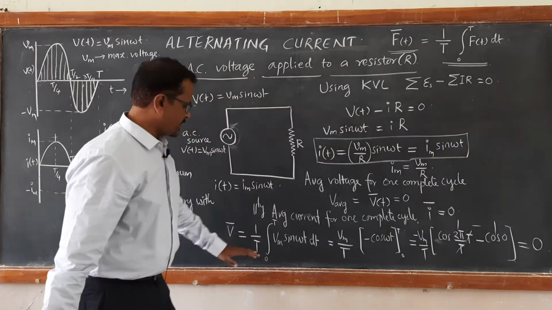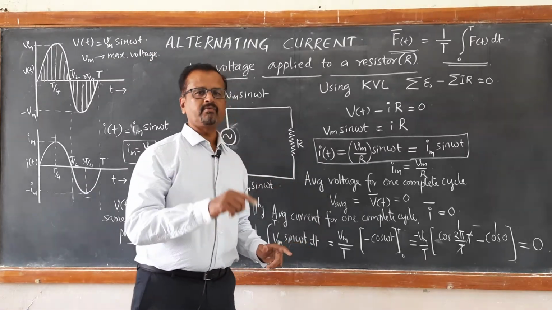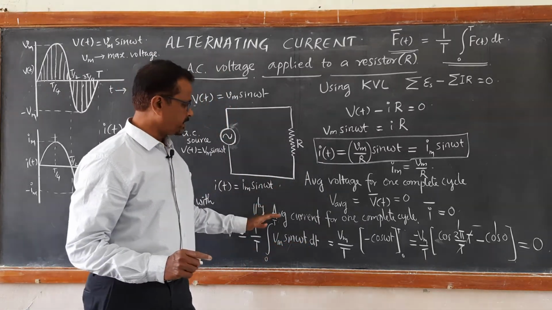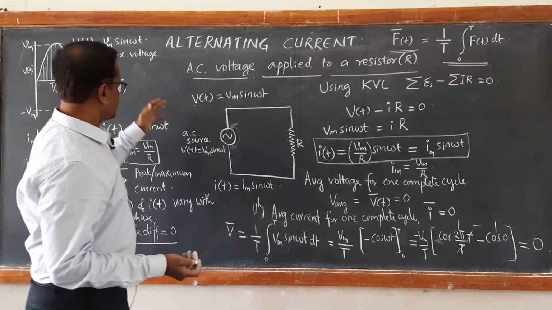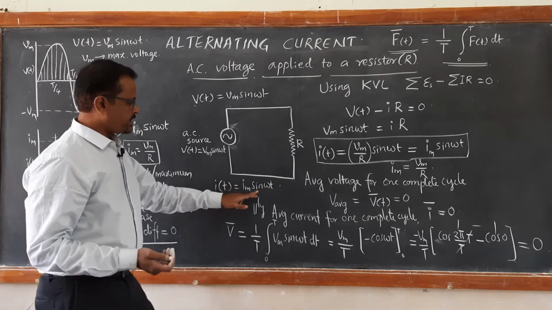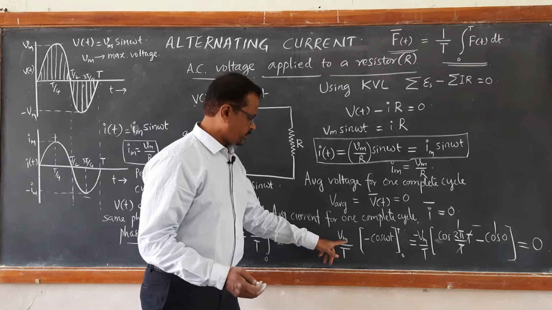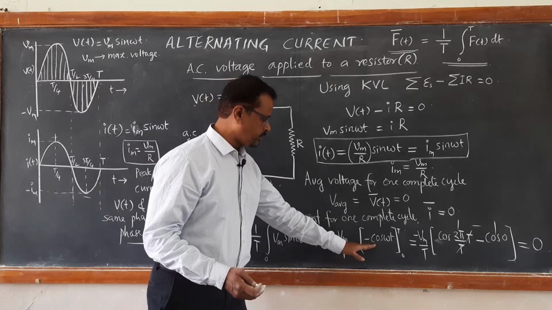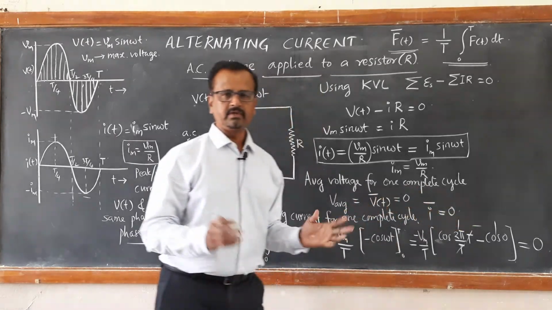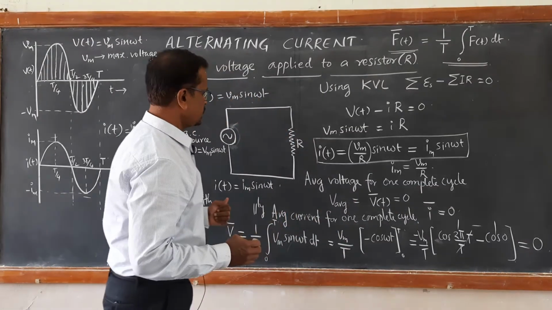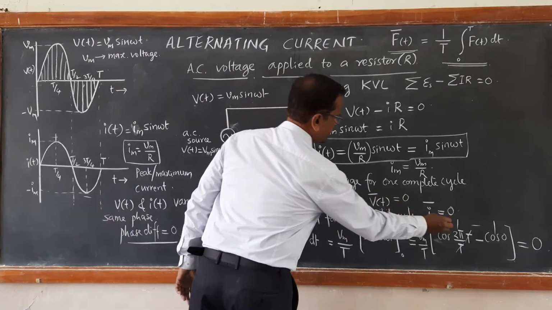This is how mathematically one can show that the average value of voltage taken for one complete cycle is 0. Similarly, the average value of current taken for one complete cycle is also 0. The reason is the current is Im sin omega t, so integration of Im sin omega t gives you Im upon T into minus cos omega t between 0 to T. If you substitute, you will get the result 0.